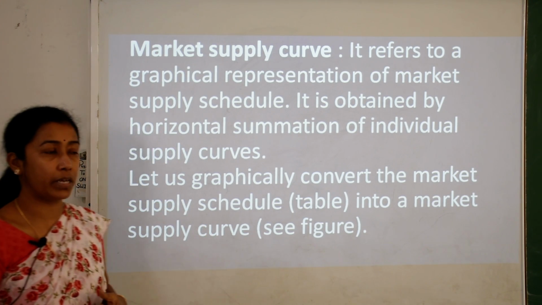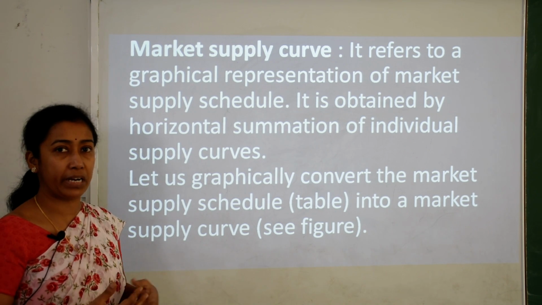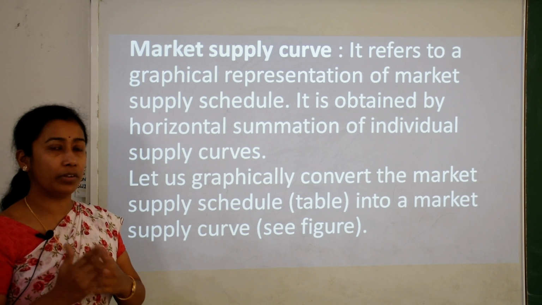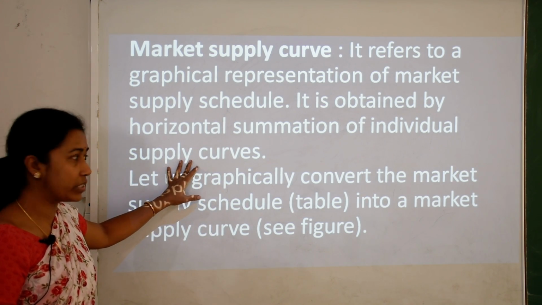Now, what is the market supply curve? Same way as the individual supply curve, the market supply curve is a graphical representation of the market supply schedule in which all the firms are participating. It is obtained by horizontal summation of all individual supply curves.